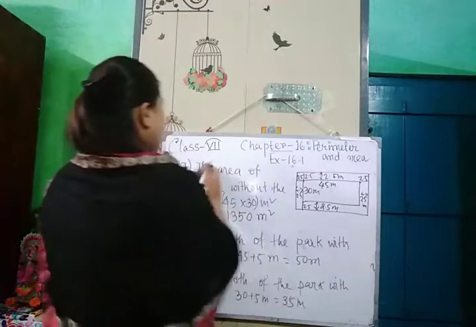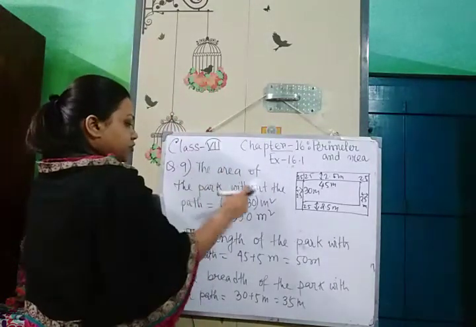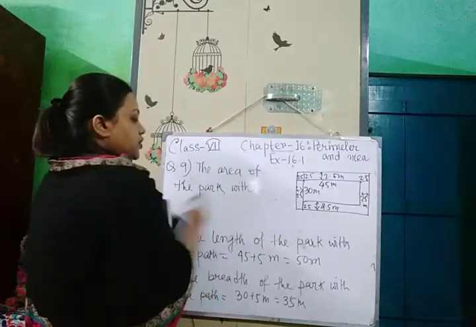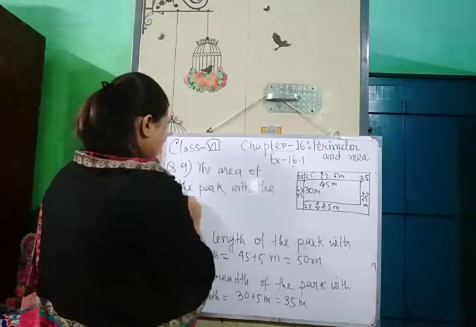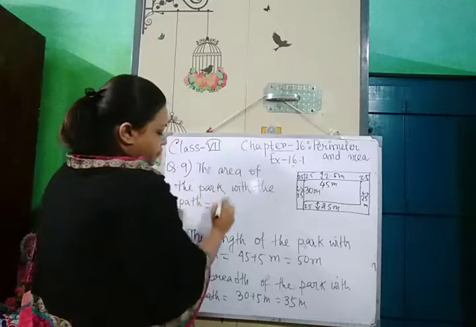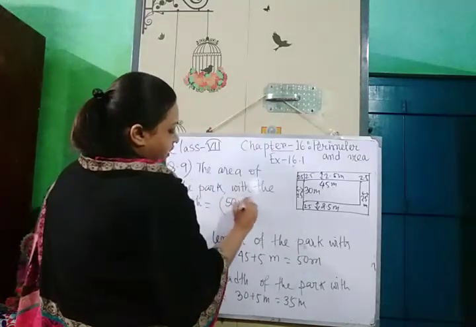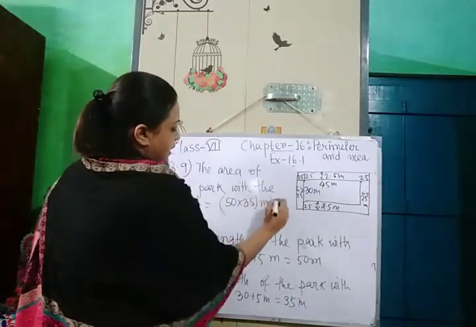Now we are going to find out the area of the park with the path. With the path, that will be 35 into 50 or 50 into 35 meter square, length into breadth.